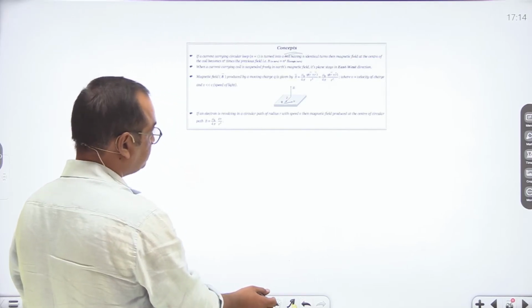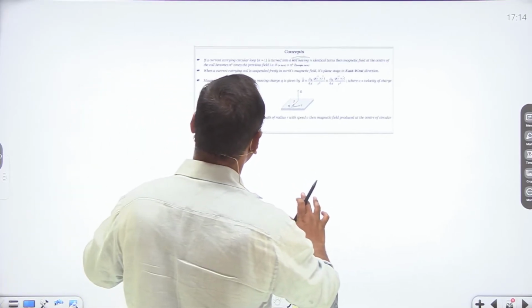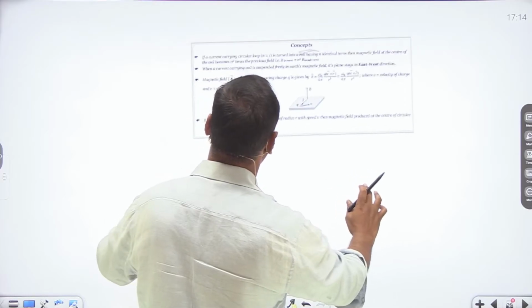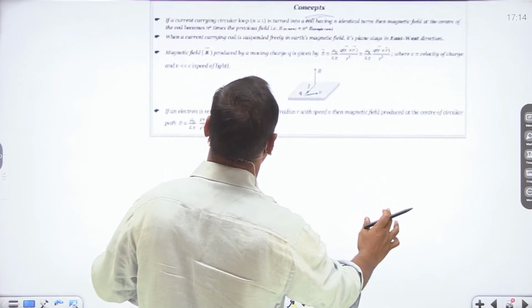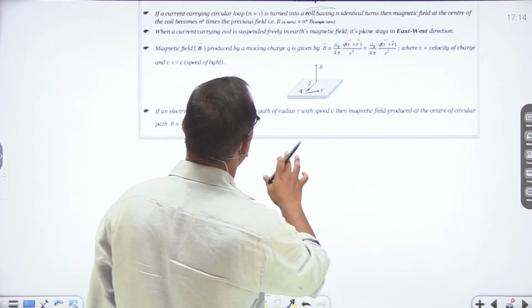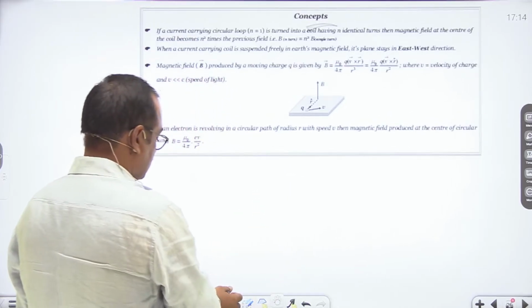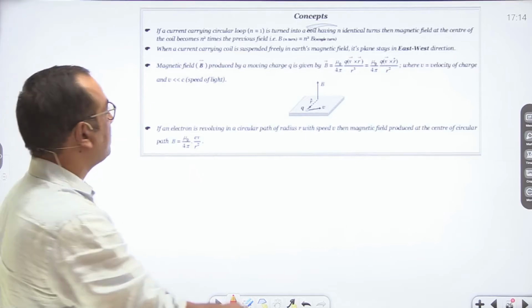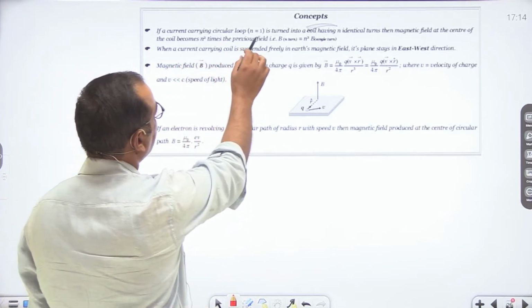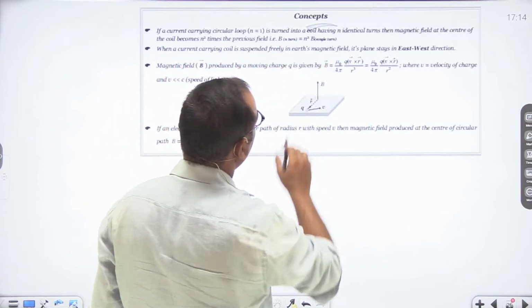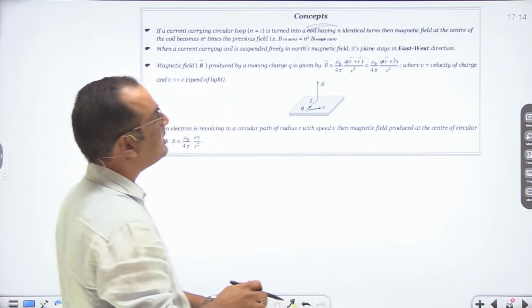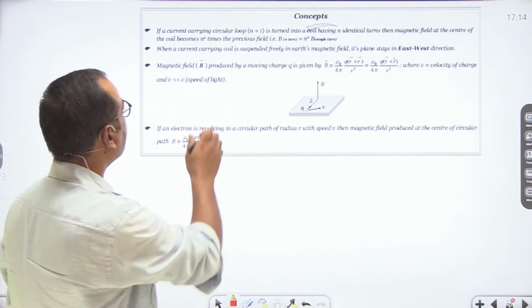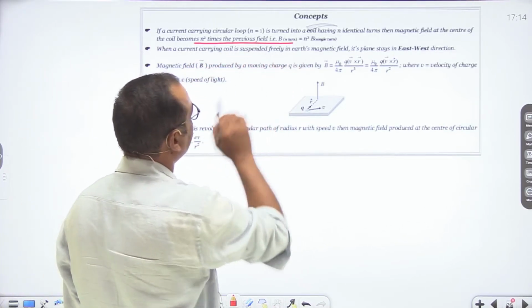Now see some concepts. So now let us talk about some concepts. If a current carrying circular loop is turned into a coil having n identical turns, then the magnetic field at the center of the coil becomes n square times the previous field.